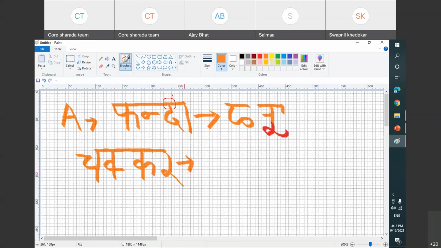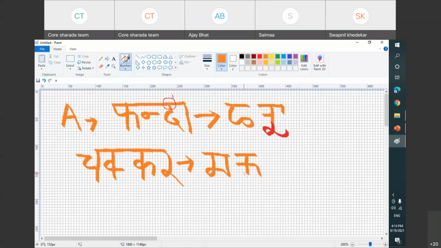So what we do here: Ch is full, there is no problem in that. K is half, so K will be written normal, but we know the other alphabet is K, which will be written below. This is a rule for K: when something has to be written below K, K will be written half.